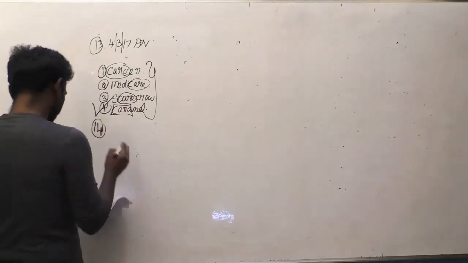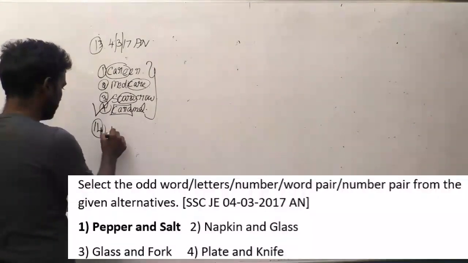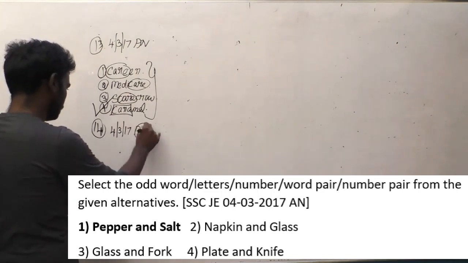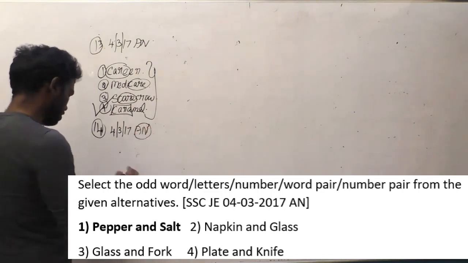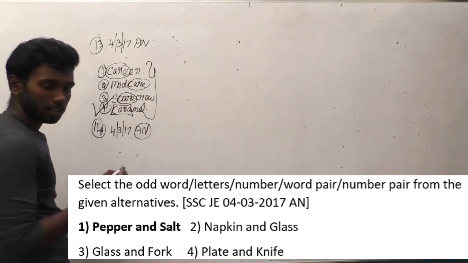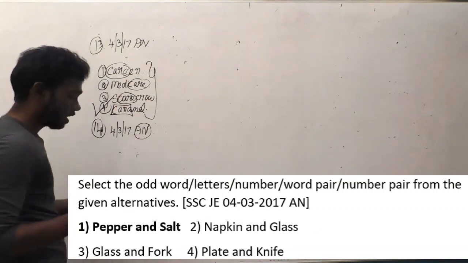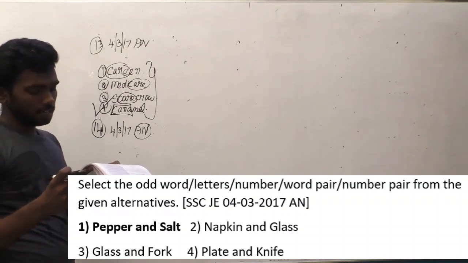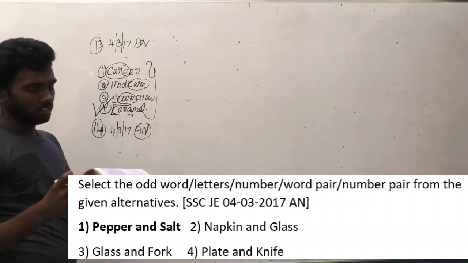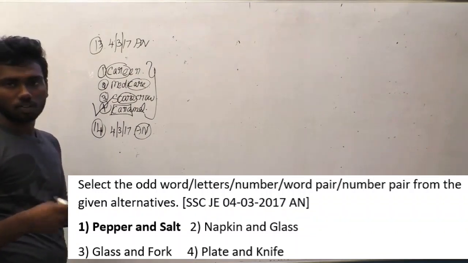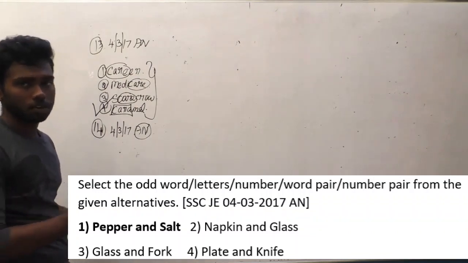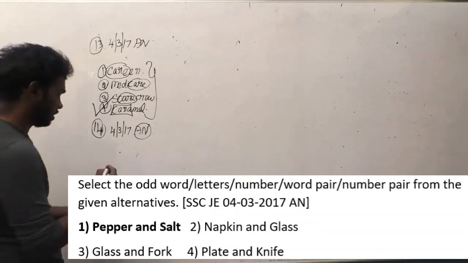Question number 14. This question is asked in SSC JE 4-3-17 afternoon batch. I will read out the question before reading the options. Select the odd word, letter, number, word pair, number pair from the given alternatives. It is the same question as the above one, and let us see the options now.